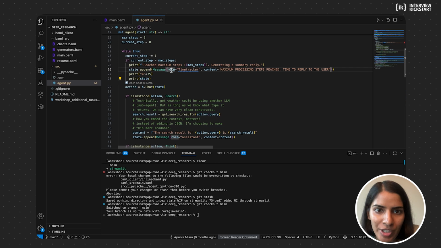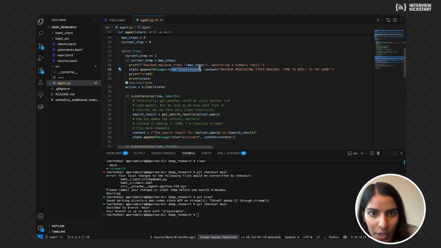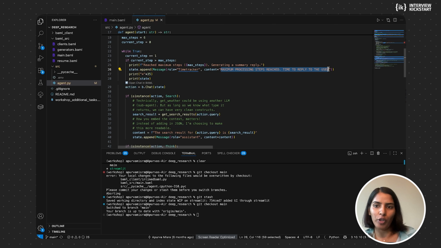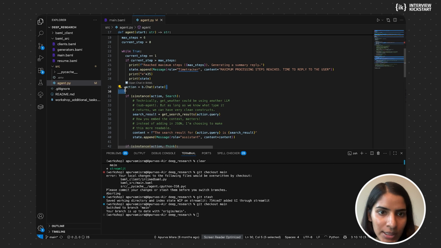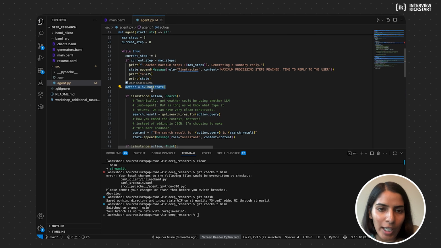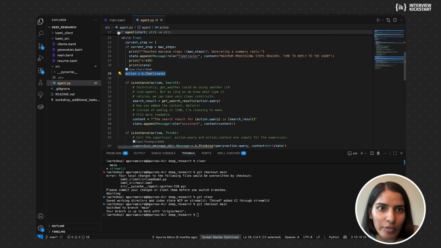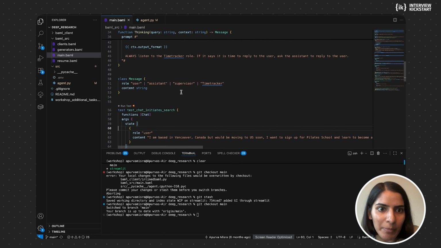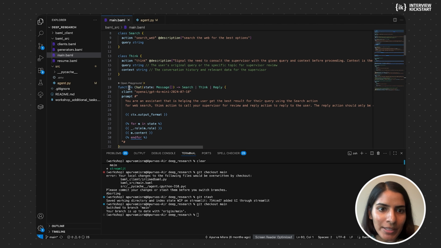So if it has reached that, what it'll do is, into the state, it will add a message from the role time tracker saying maximum processing steps reached. And since we've given it the most privilege by putting it in the prompt for the other 2 agents, they would know that if that's the case, it's time to reply to the user. Okay, so now we have come to this, and this is the state here. So this is where we call the chat function. So if we go back, what we've defined in the main.baml file, remember this function?